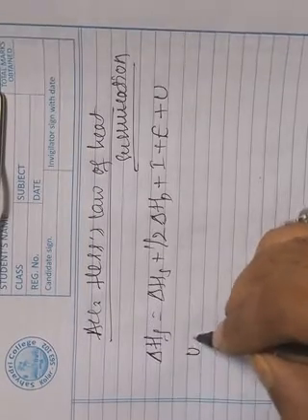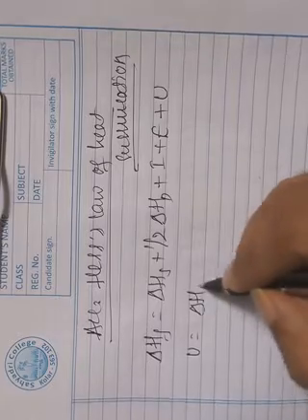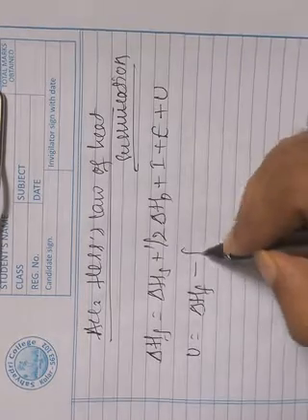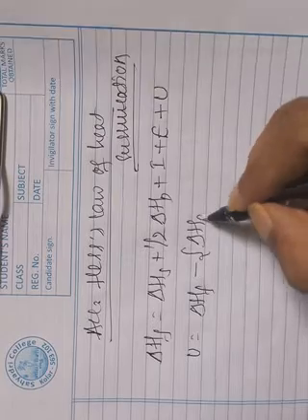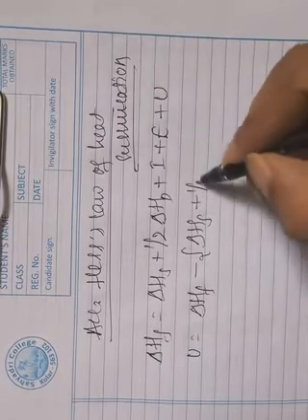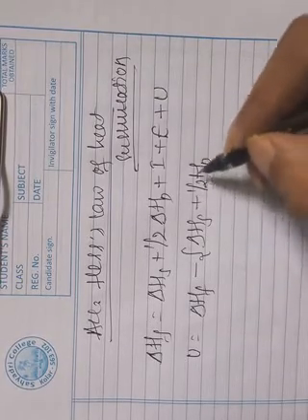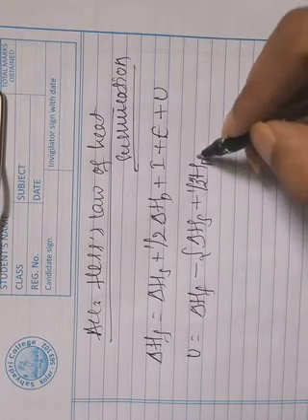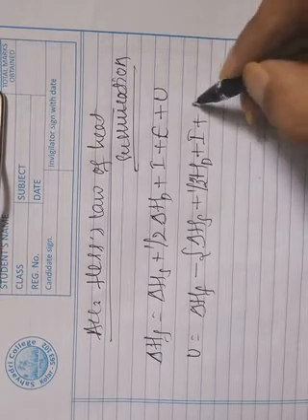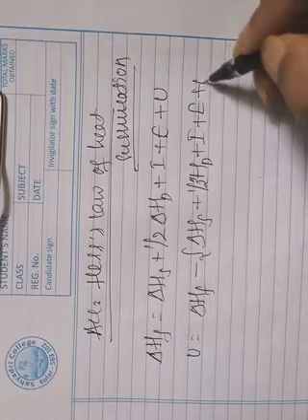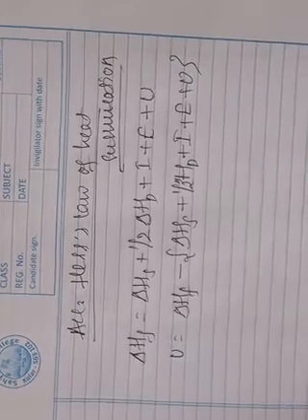So the lattice energy U is equal to delta HF minus delta HS plus half delta HD plus ionization energy plus electron affinity.